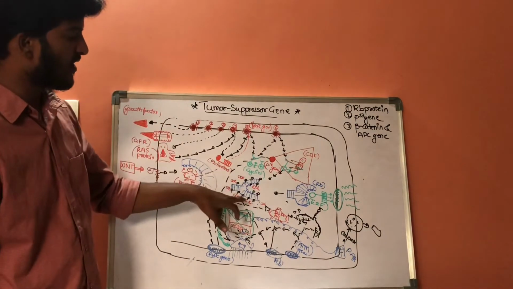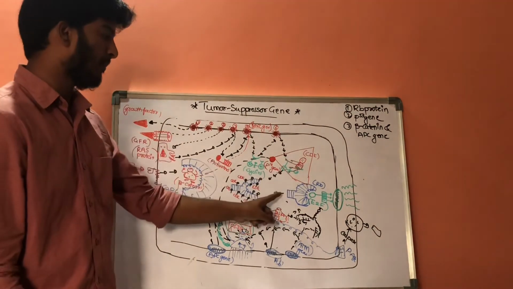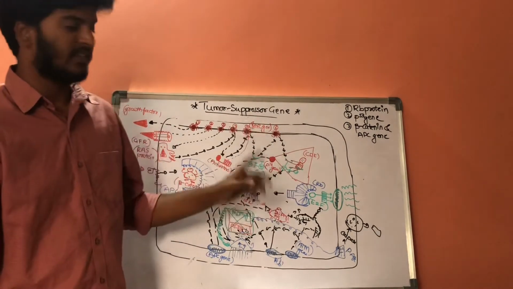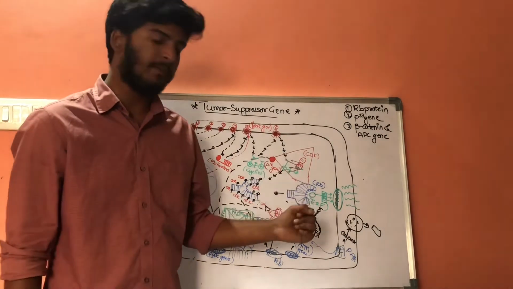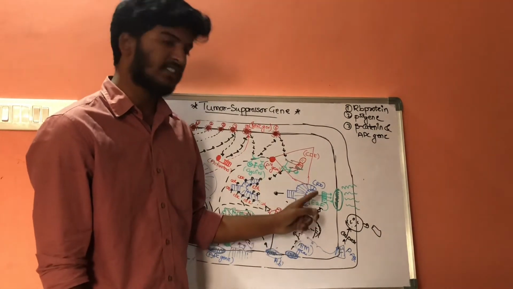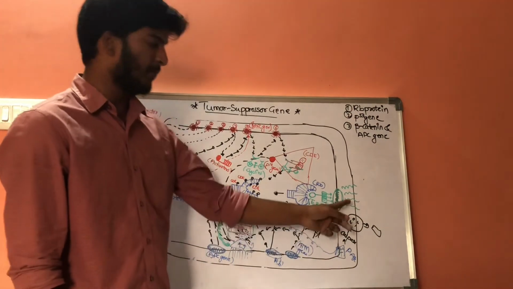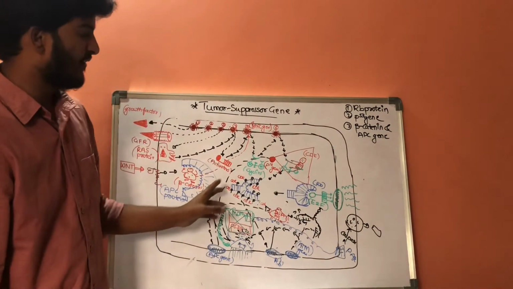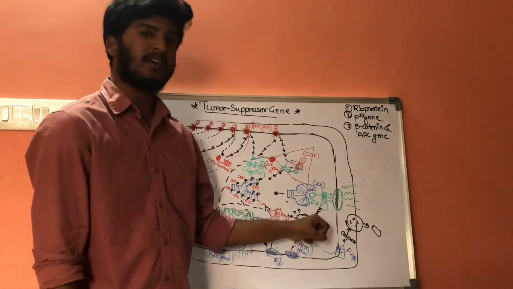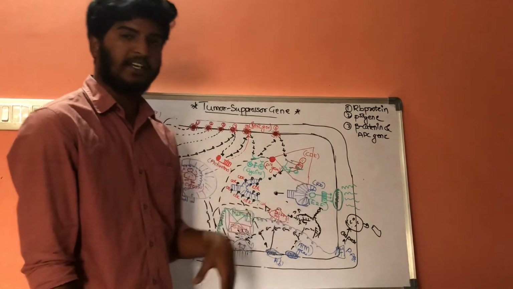Whenever it cannot produce the cyclins, it cannot phosphorylate the RB genes. So whenever it cannot phosphorylate the RB genes, it cannot release this E2F protein. If it cannot release this E2F protein, then it cannot produce DNA replication. In this way, these APC genes are involved in suppressing DNA replication.